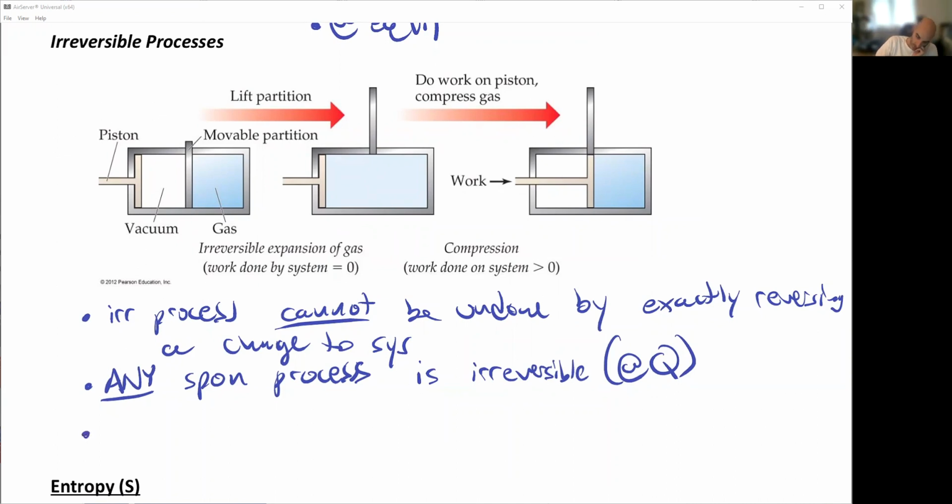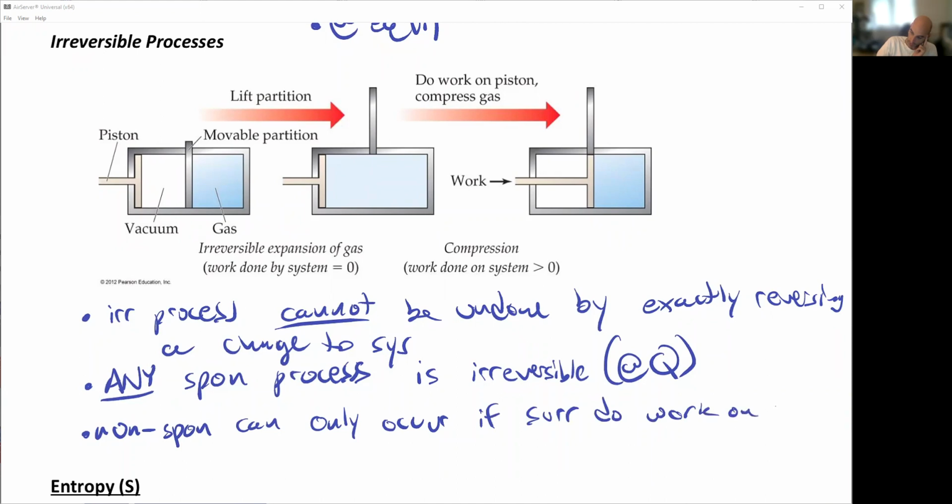Okay, so this is all leading to something. A non-spontaneous process can only occur if the surroundings do work on the system. So what does all this mean?